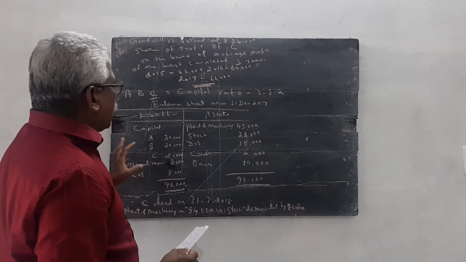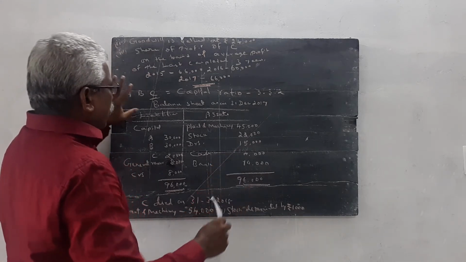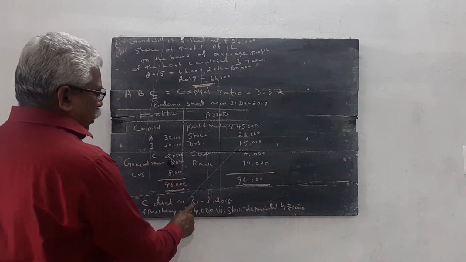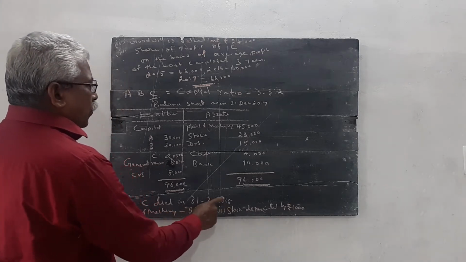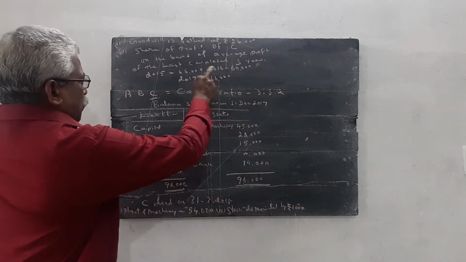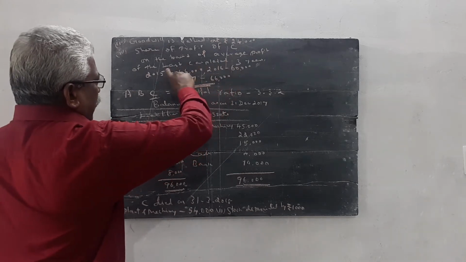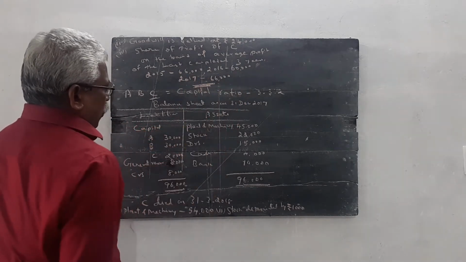Then partner C was in the business for 3 months, January, February, March. He died on 31/3/2018. So 3 months profit is calculated on the basis of the last 3 completed years' average profit. So we simply total it and calculate the average profit.